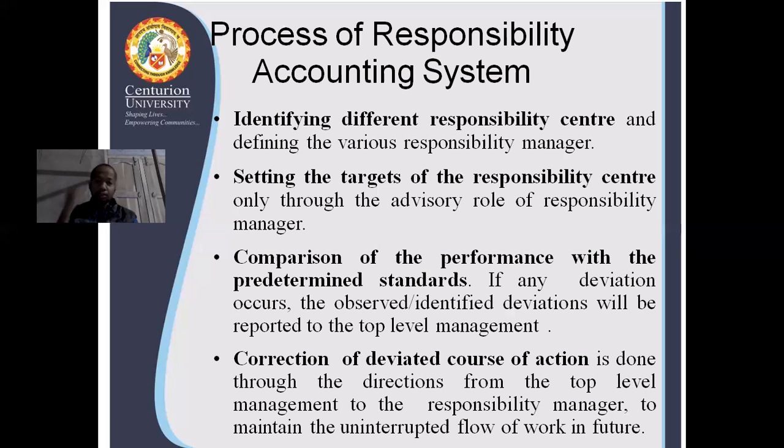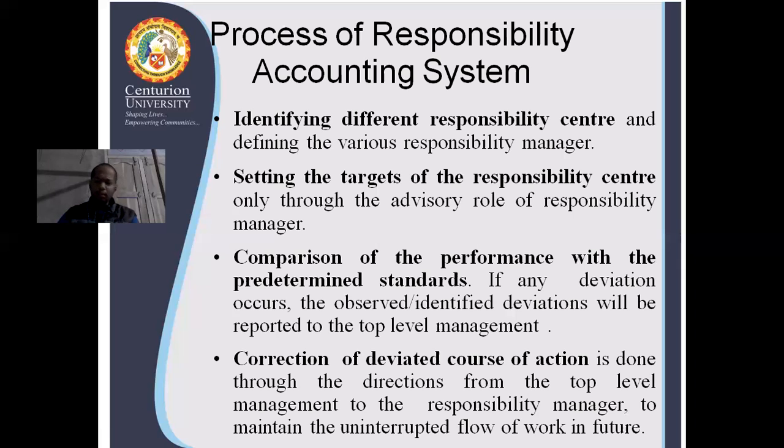Your responsibility does not end when you report that deviation to the top level management. After reporting the deviation, it is the responsibility of that concerned responsibility center to rectify that deviated course of action.